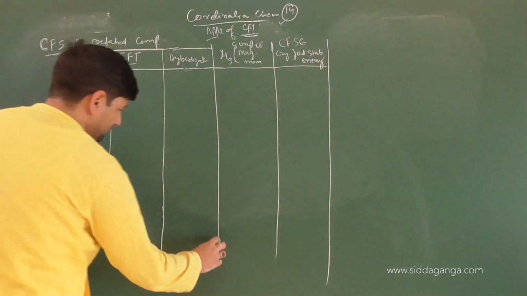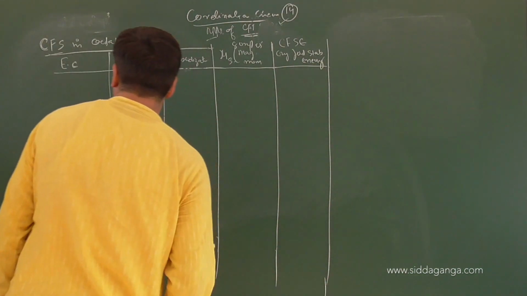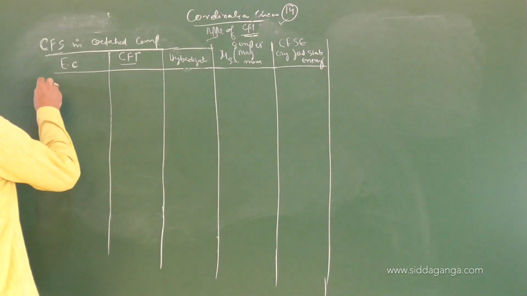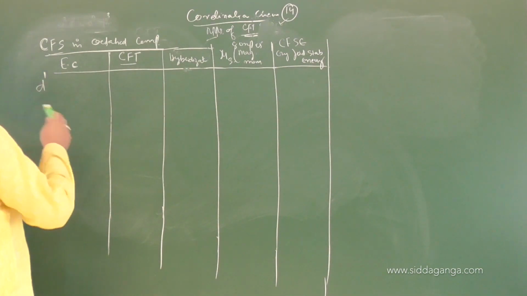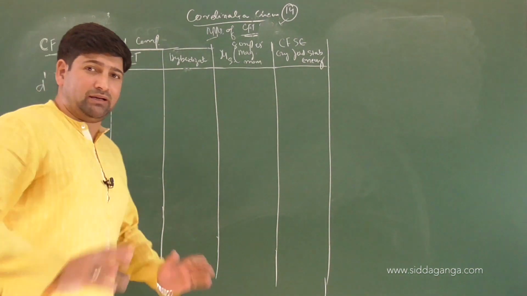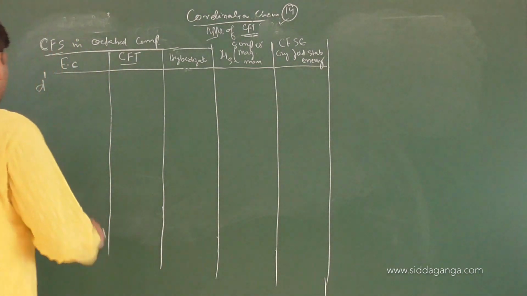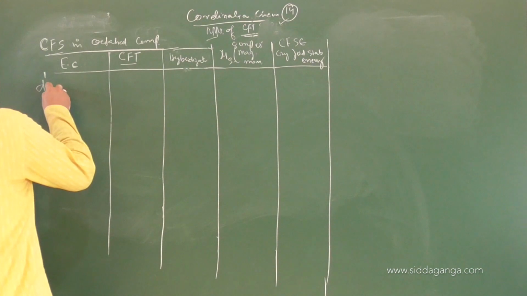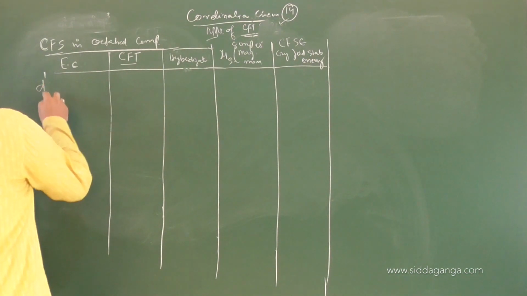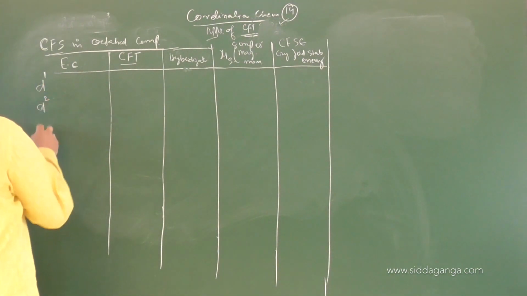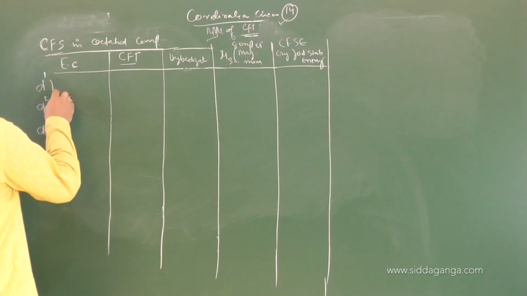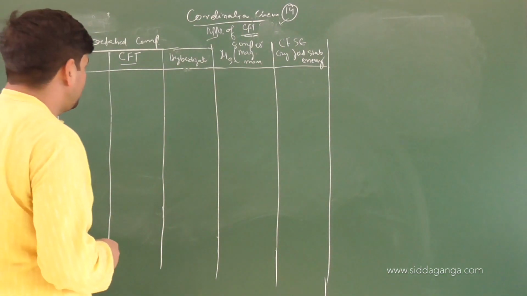Say children, we have electronic configuration of D1. I won't take a particular metal system into consideration. I will talk about D1 configuration, or D2 configuration or D3 configuration, any of these three configurations.